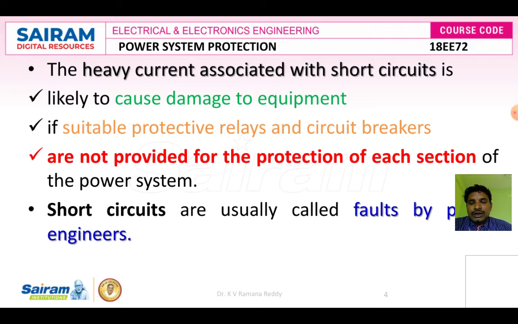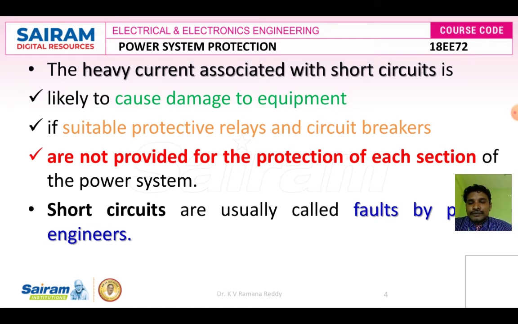So in order to isolate the healthy section of the system from the faulty section, there should be proper protective schemes and devices working at various locations to protect the remaining healthy equipment and systems from the faulty equipment and from the fault current, the danger current, the heavy current or the high current.